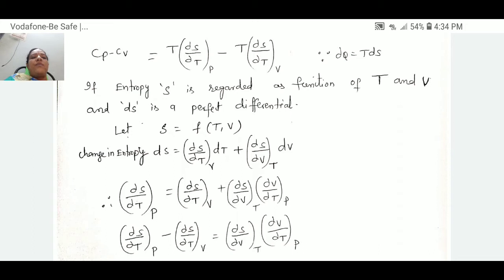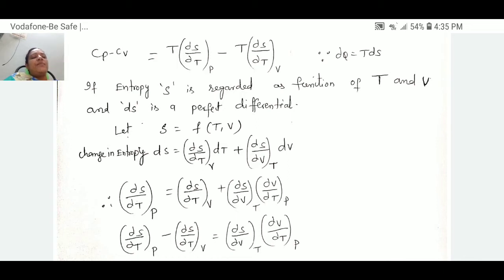Therefore, by seeing the above equation, Cp minus Cv is equal to T ds by dou T at constant P. In this equation, dou s by dou t at constant p can be written as dou s by dou t at constant v plus dou s by dou v at constant t into dou v by dou t.